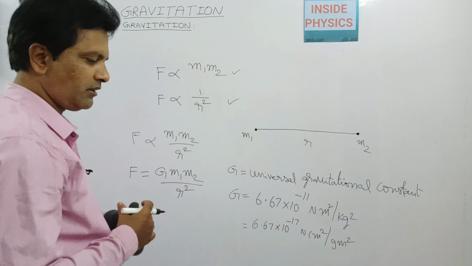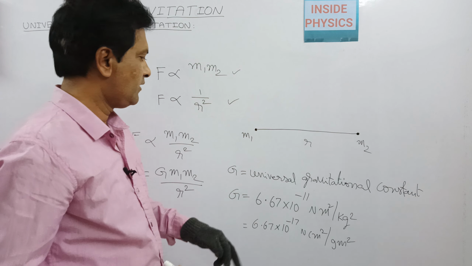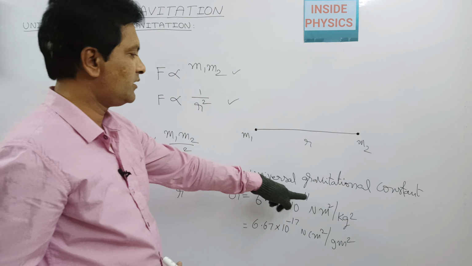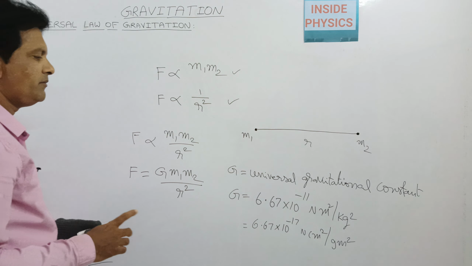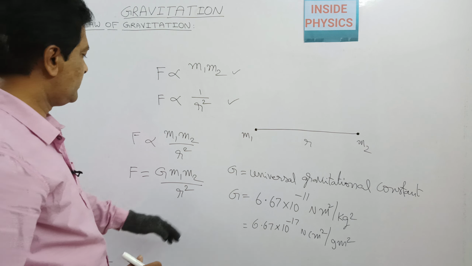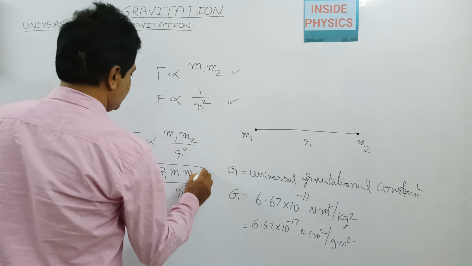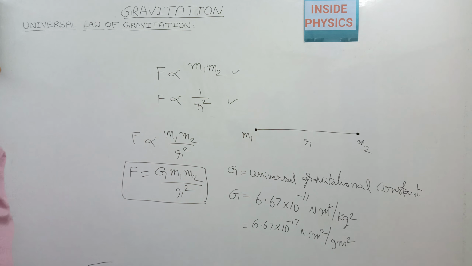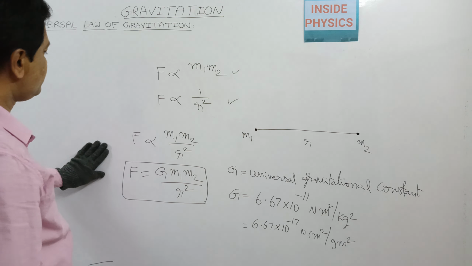Based on those experimental observations, the final value of proportionality constants like this universal gravitational constant is found, and we use it in this relation, which is a famous formula called Newton's law of gravitation.